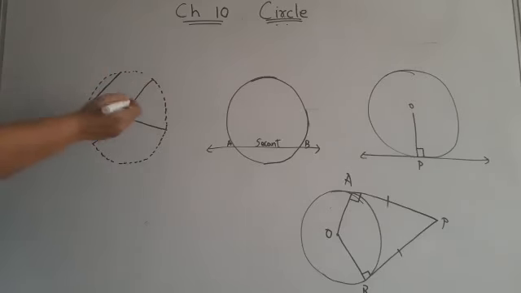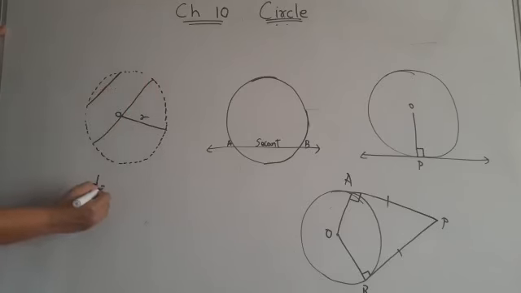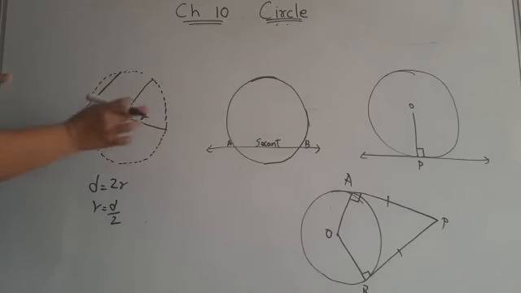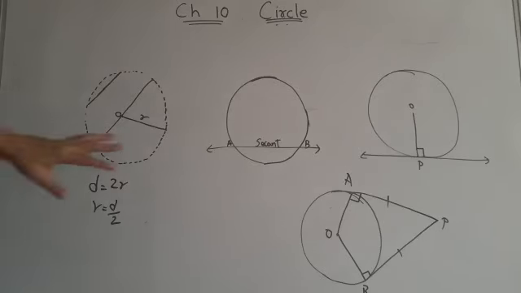Now, radius, that is symbol is r. Similarly, diameter symbol is d. Now, d equals to, here you can say this is d, 1r and second r. So, what is meant by d? d is equal to 2r. 2r means 2 times the radius. So, if the question is find out diameter, the formula will be 2 multiplied by r. While if the question is find out r, the formula will be d upon 2. So, the formula to find out diameter is 2 times radius, while the formula to find out radius is half of diameter.